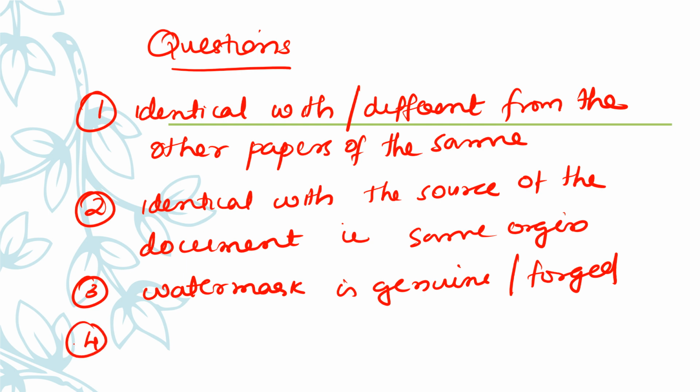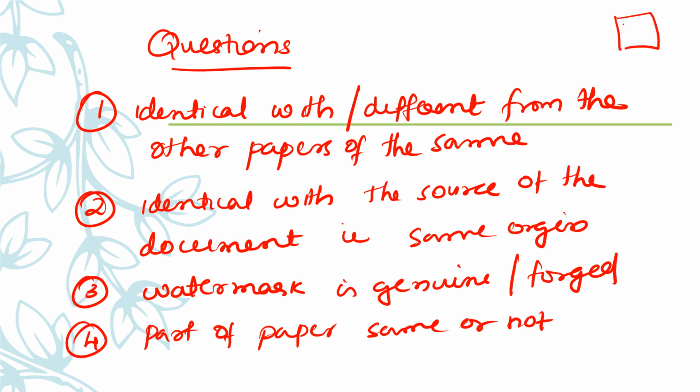And the fourth question is whether the paper of the questioned document is a part of some other paper, so whether the part of the paper is the same or not. For example, this is an A4 sheet and here some writing is there, and down the paper a signature is there.